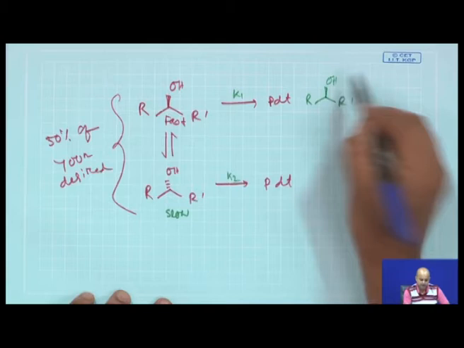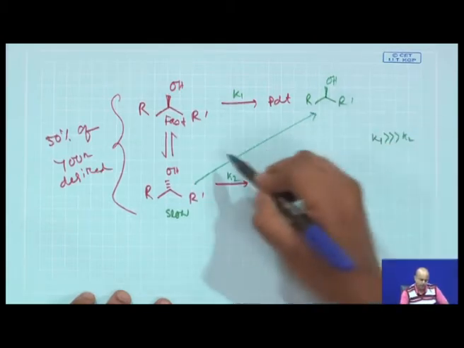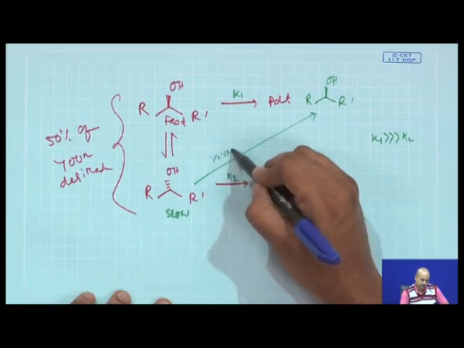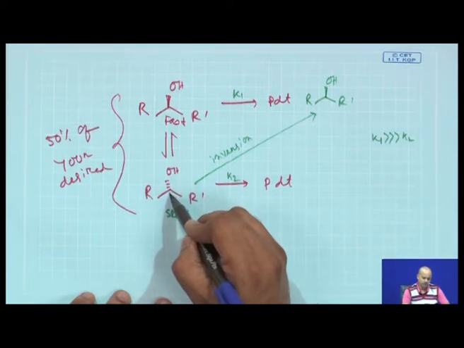Okay, that is done. Then for the slow reacting enantiomer, if you can do some inversion at this stereogenic center, this is also possible.